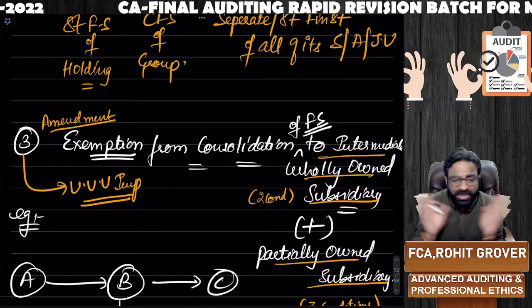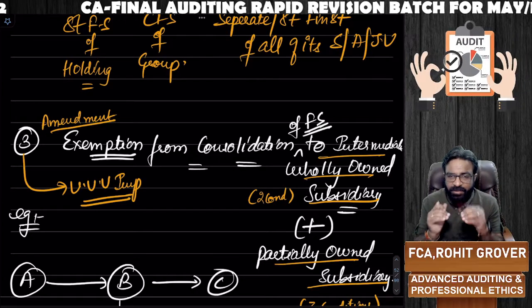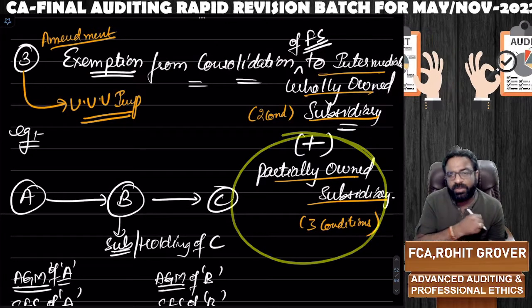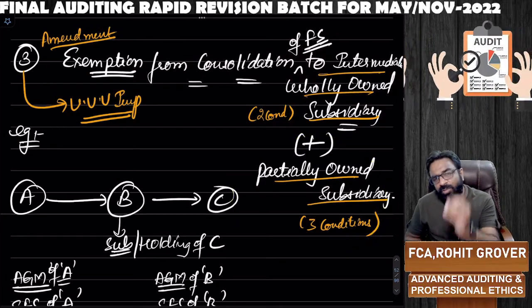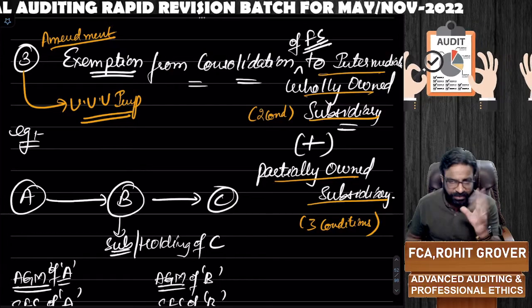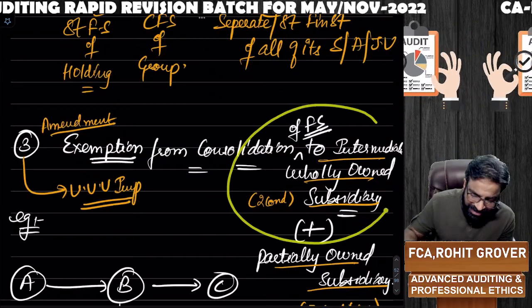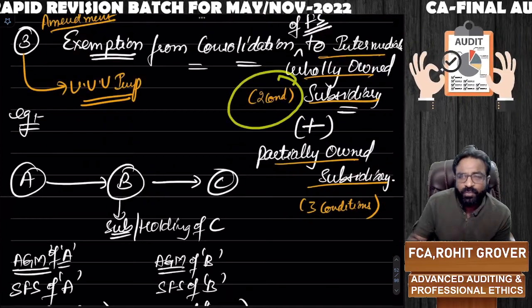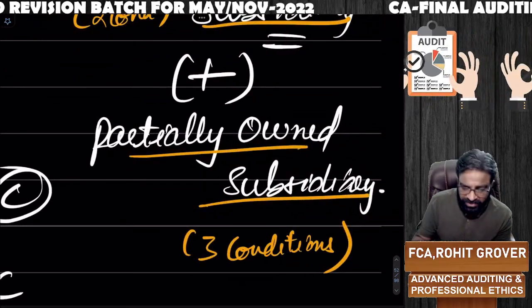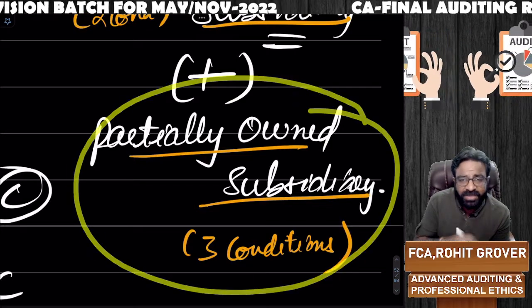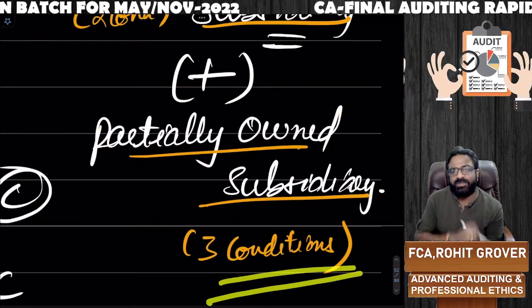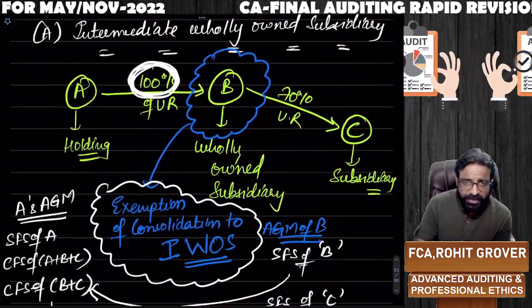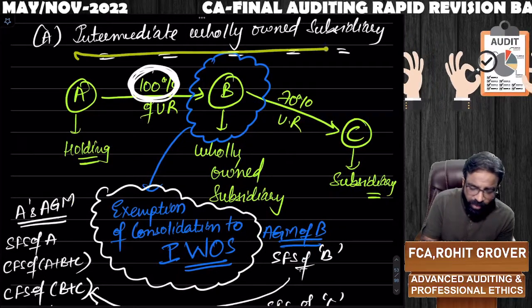You need not do the consolidation of financial statement. You will get an exemption. And if you are a partially owned subsidiary also, then also you need not do the consolidation. You will get an exemption. If you want to get an exemption as an intermediate wholly owned subsidiary, there are two conditions to be satisfied. But if you want an exemption from consolidation of financial statement as a partially owned subsidiary, then in that case, three conditions are required to be satisfied. Now listen to this carefully. First we will talk about the intermediate wholly owned subsidiary.